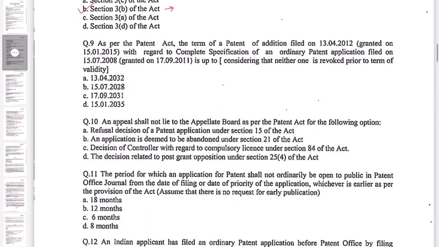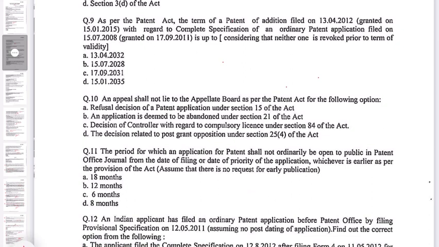Question number 9. As per the Patent Act, the term of a patent of addition filed on 13/04/2012, granted on 15/01/2015, with regard to the complete specification of an ordinary patent application filed on 15/07/2008, granted on 17/09/2011, is up to, considering that neither one is revoked prior to the term of the validity.